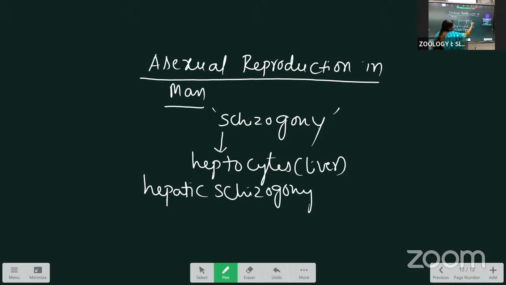If the schizogony is present inside the erythrocytes, also called RBC, it is called erythrocytic schizogony.